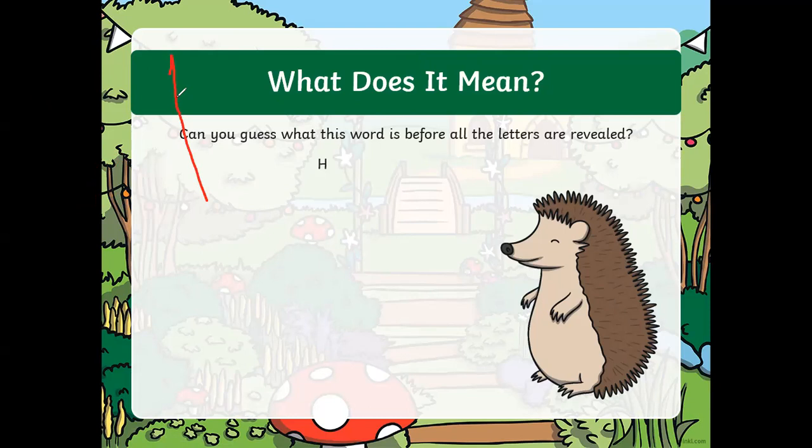Okay, let's give you another clue then. Okay. All right. Habitat. What do you think is going to be the main topic of our discussion today? Hippopotamus. We're going to discuss hedgehog. No, it's not a hedgehog. Okay, give you one more clue.